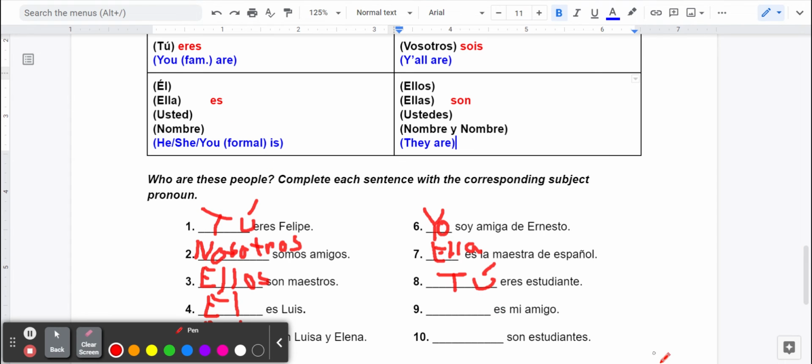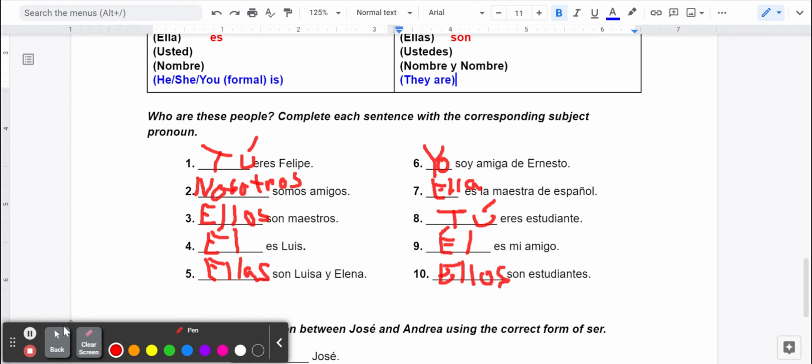Es, so we're in this box. Amigo indicates it's a boy, so we use él. Make sure you got that accent both on tú and on él. It does make a different word if you don't have the accent, though. Son estudiantes is tricky. Estudiantes doesn't end in OS or AS, so you don't necessarily know if you have a male or female group. Generally, I opt for ellos if I'm not sure because it allows for a mixed group, but ellas would also be correct. I would also accept ustedes here for you all are students.